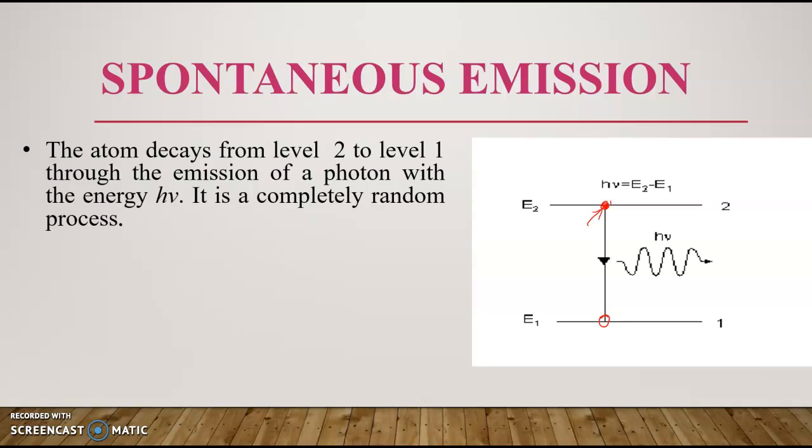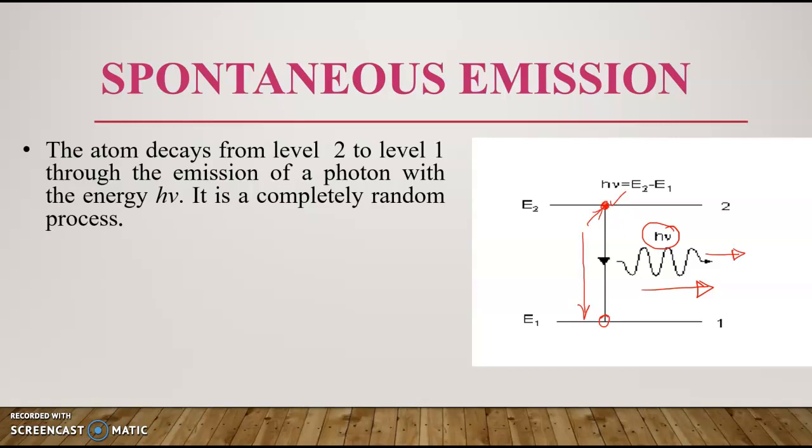So because of this instability, the electron will come again to the ground level, that is E1. By this it will emit the stored energy in the form of a photon, and the energy is h nu, and we will get this photon as an output. Actually, this photon is constituting the laser.